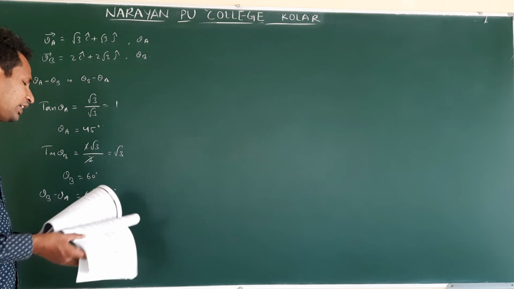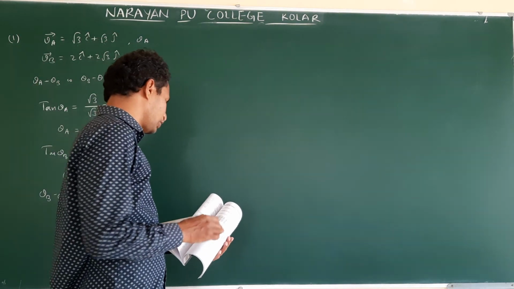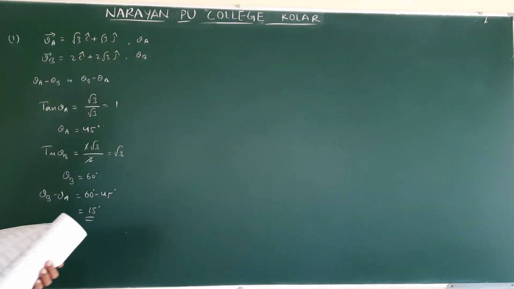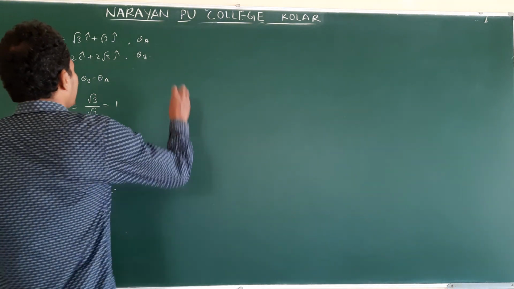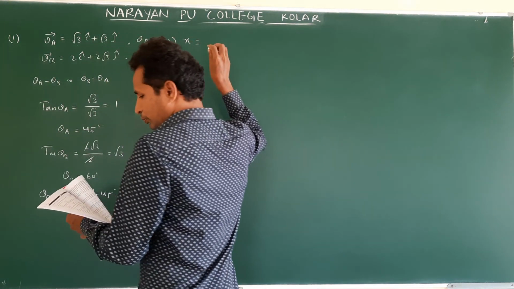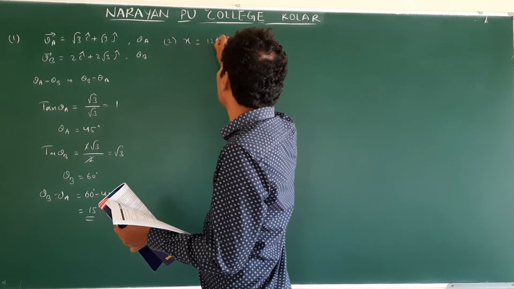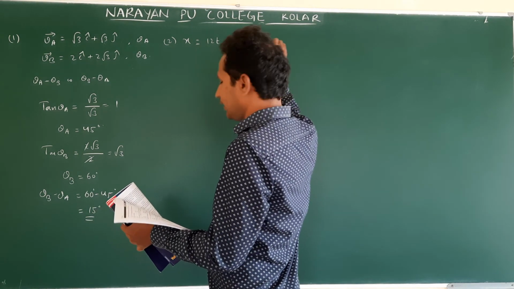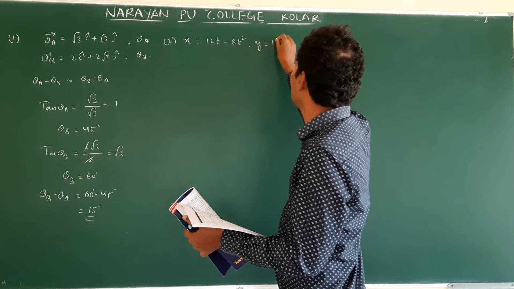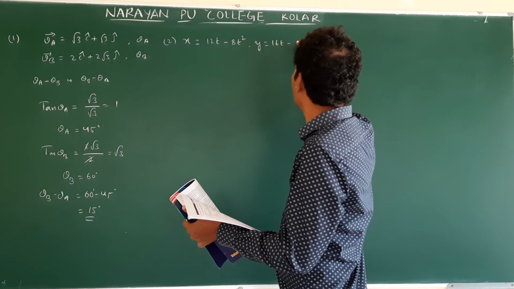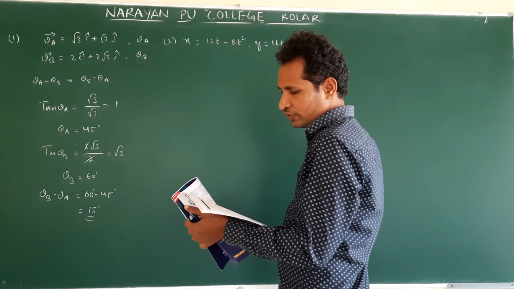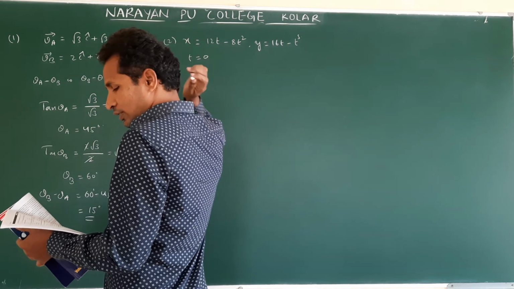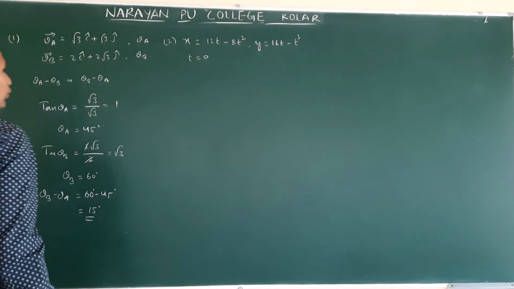Next question, the second one. What is the second question? The coordinates of a moving particle at a time t are given by x is equal to 12t minus 8t square and y coordinate y is equal to 16t minus t cube. The speed of the particle at t is equal to 0, the moment it starts. They are asking speed or velocity.